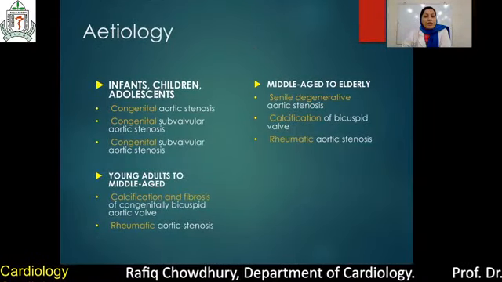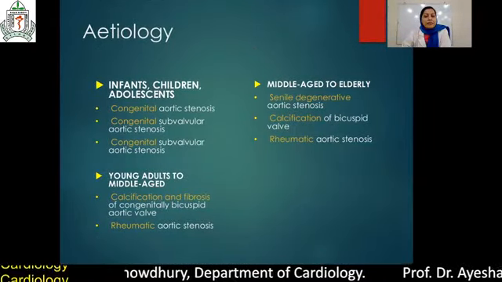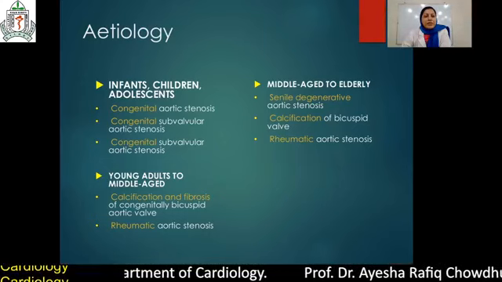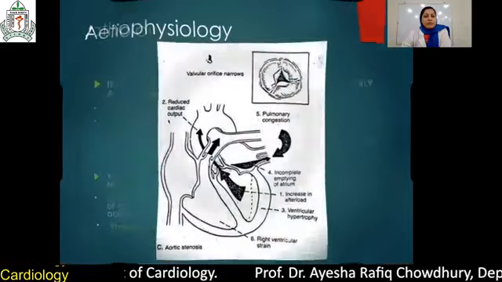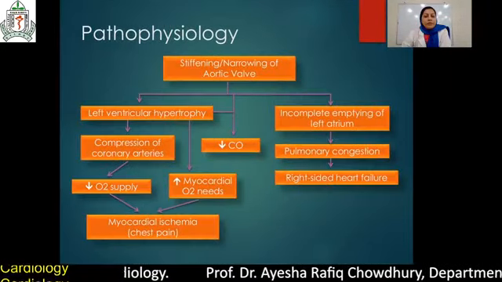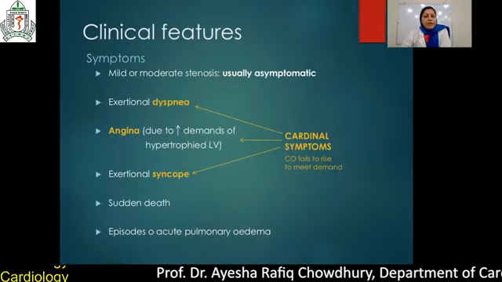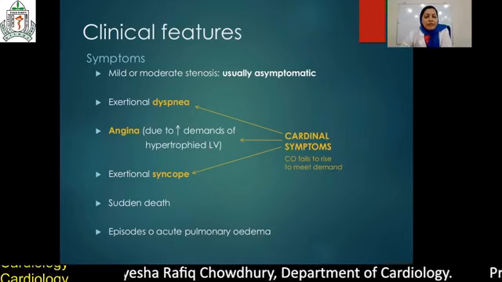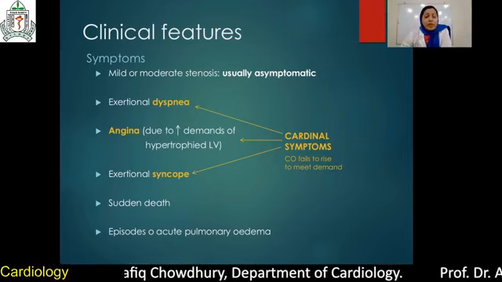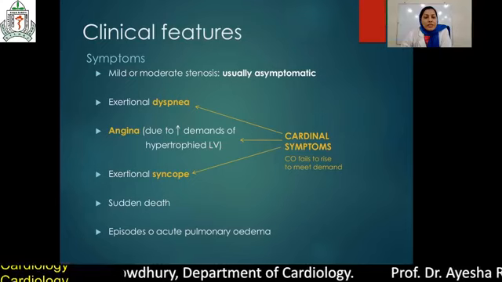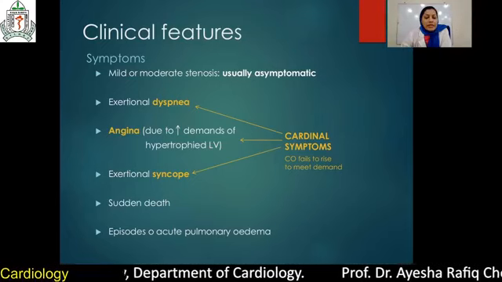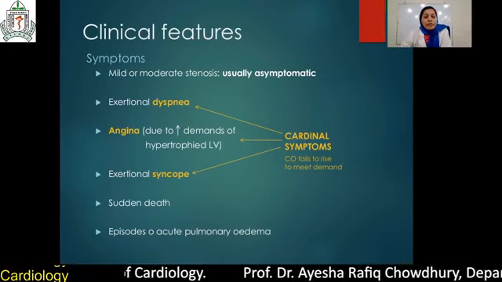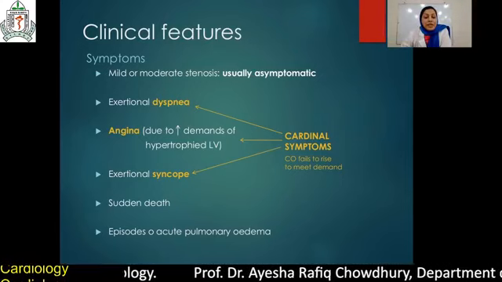These are the causes of aortic stenosis according to age: infants and children, then young age, and middle age to elderly patients. Pathophysiology, I already mentioned elaborately. These are the symptoms. The clinical features are the most important part of this topic, because when symptoms arise like dyspnea, angina, and exertional syncope, you have to advise valve replacement. There is also a chance of sudden cardiac death.